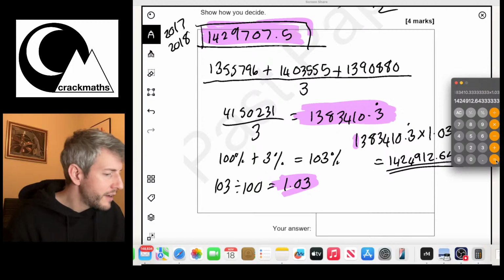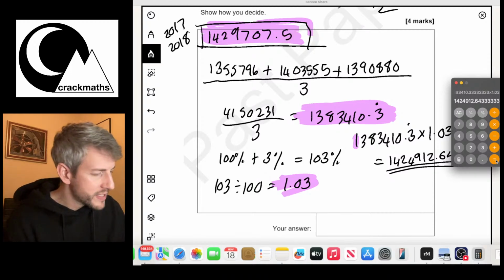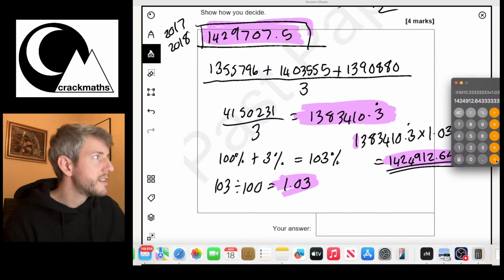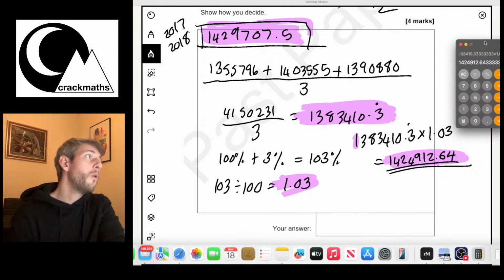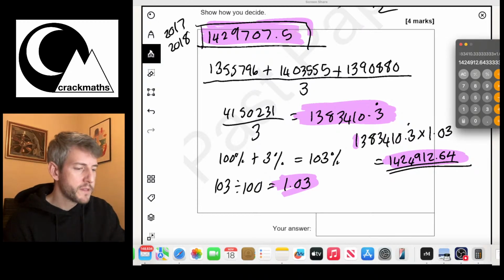Okay, now let's have a quick comparison with this number over here. Well, what I could just do is, because I've got this in my calculator, well actually no, we can just do this by observation.